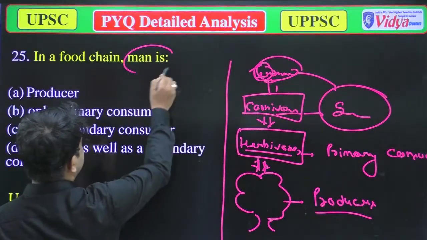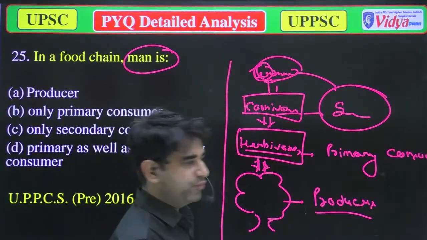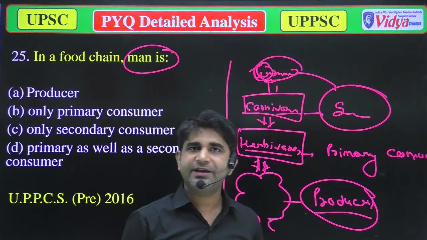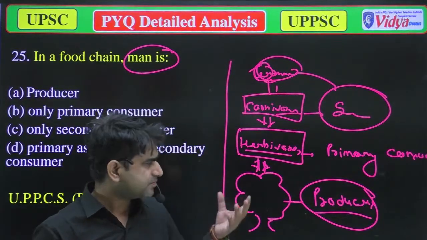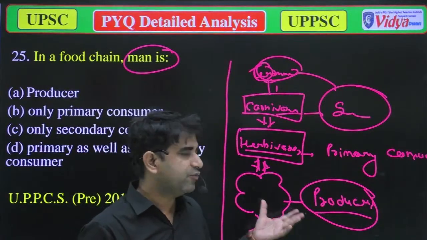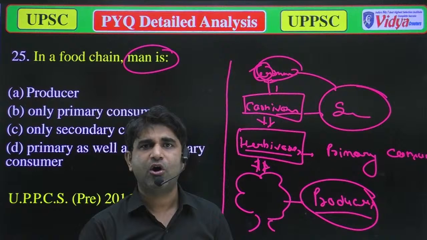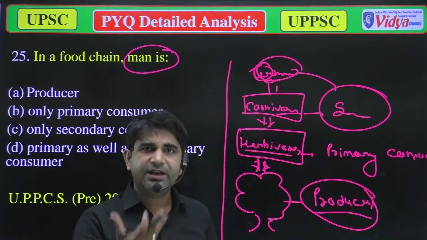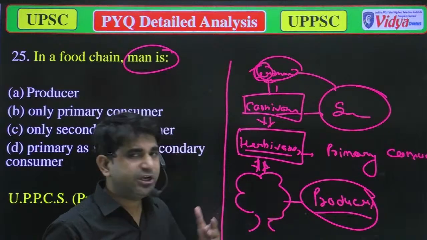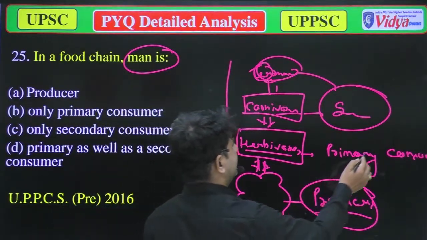Then human beings come in which category? As you know that we eat plants too, because I'm a vegetarian, so I eat plant based products, because we eat rice, flour, corn, everything which is directly produced from the plants. So we can say that human beings depend on plants. So we are primary consumer.